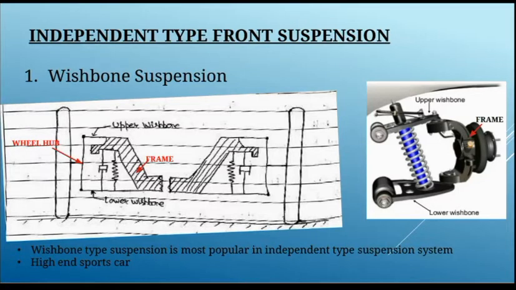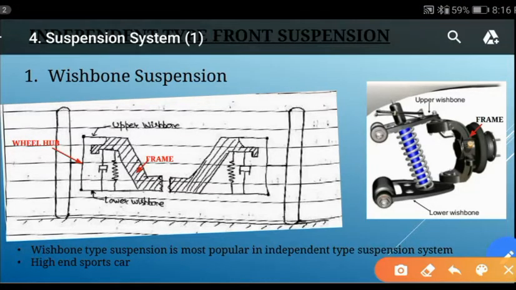Here you see the wheel. This wheel is mounted on the wheel hub, and the wheel hub is connected by means of a sub pin to the frame, the upper wishbone and the lower wishbone. Then the spring and damper are attached between the lower wishbone and the frame.